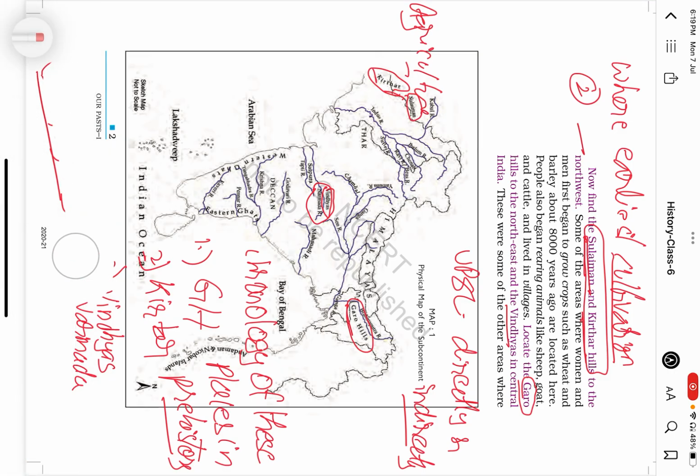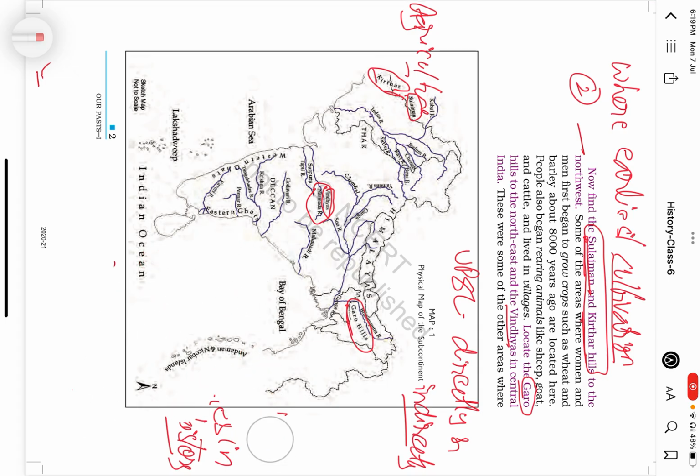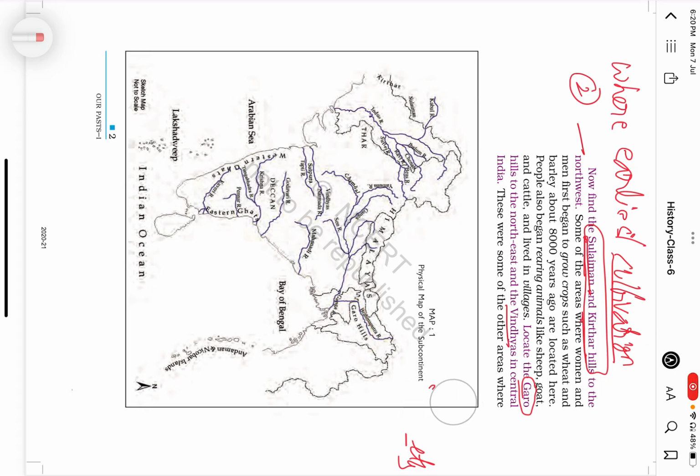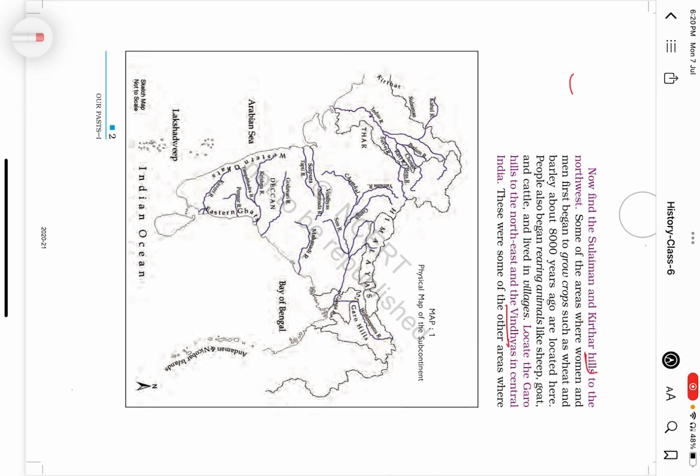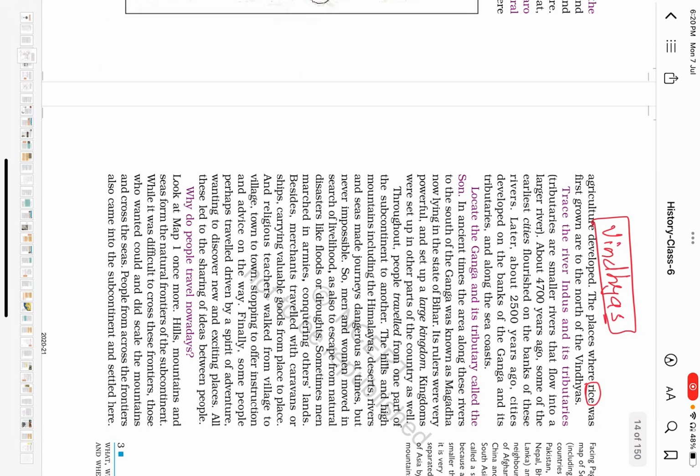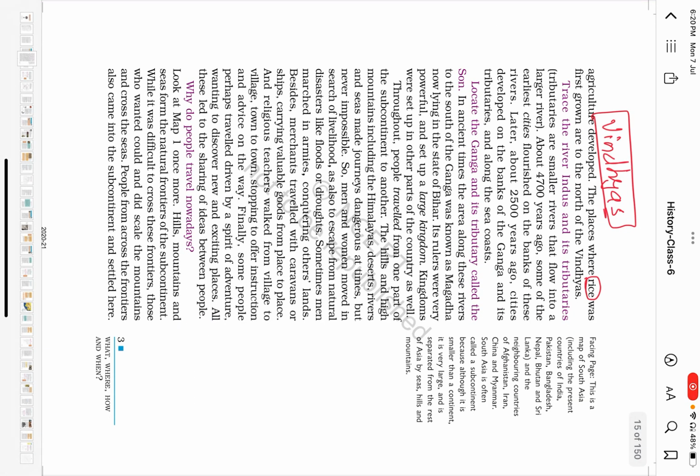Okay, this is the next page. Now, move further forward. Let us move further forward to the next page of the same chapter. See, within this chapter also we have focus on the rise of Indus Valley civilization and urbanization in the Ganga region.